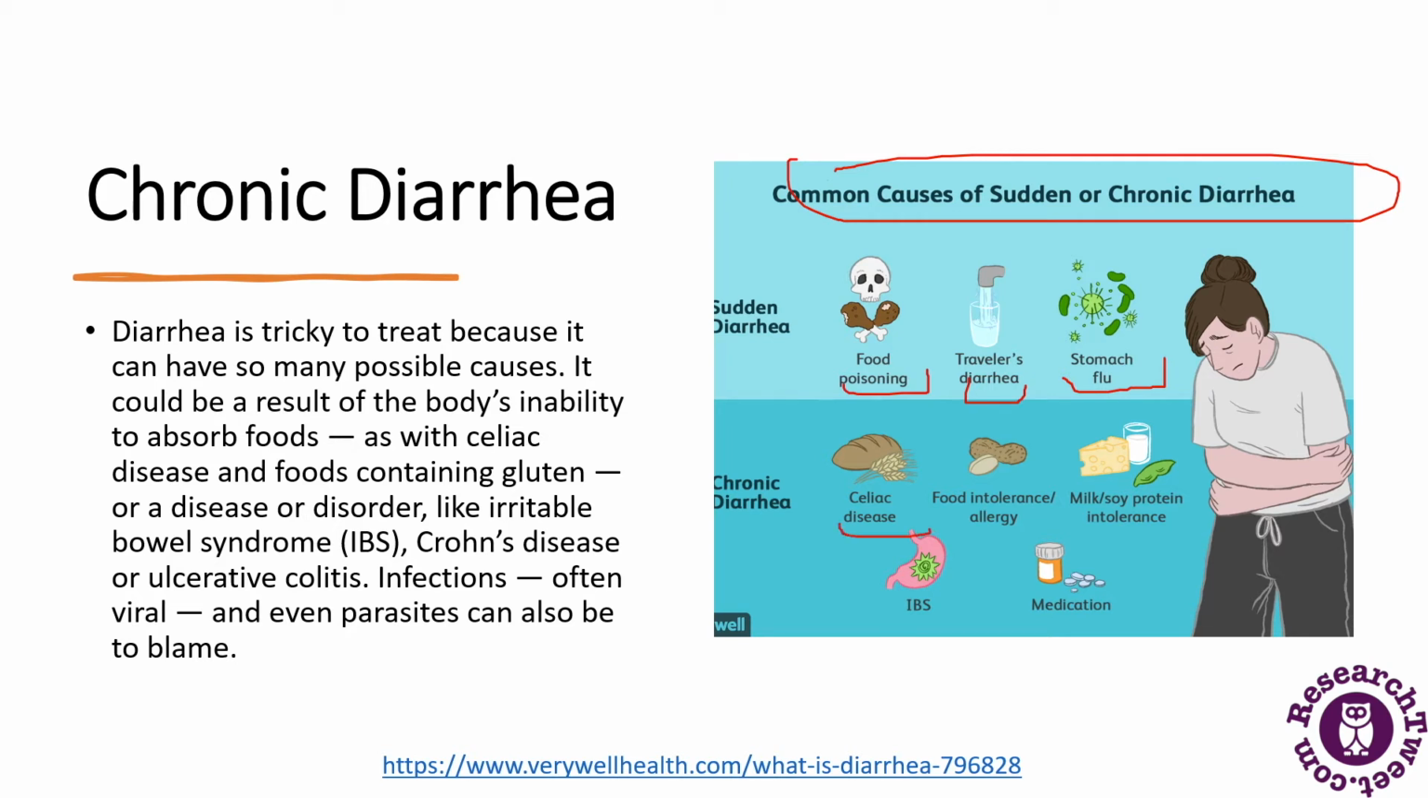For example, there is celiac disease, food intolerance or allergy, milk intolerance or protein intolerance problems, IBS, and some medications also. Diarrhea is tricky to treat because it can have many possible causes. It could be a result of the body's inability to absorb food, which is celiac disease, for example foods that contain gluten, or a disorder like irritable bowel syndrome, Crohn's disease, and infections, viral and even parasites, can also be blamed.